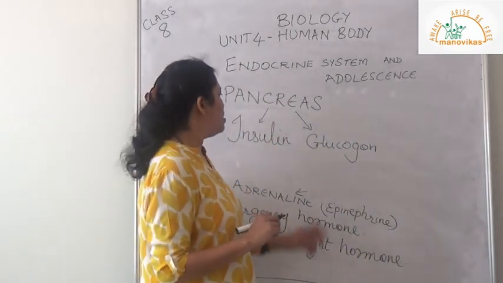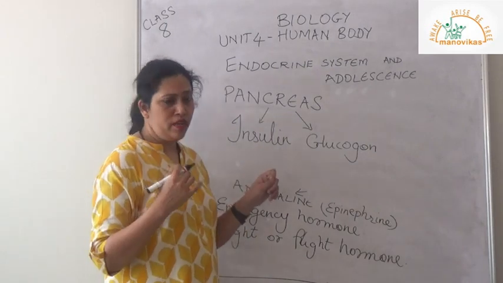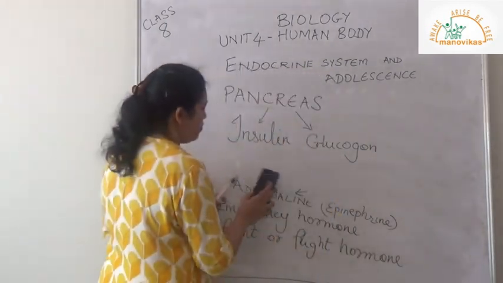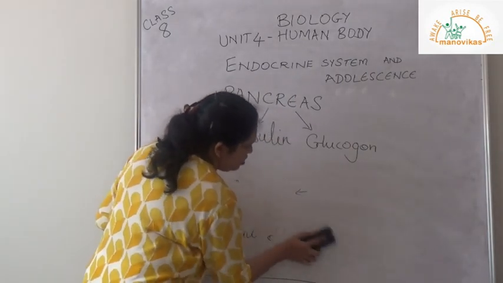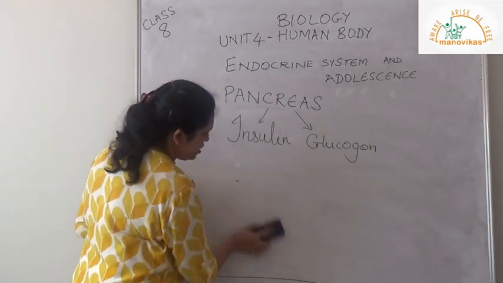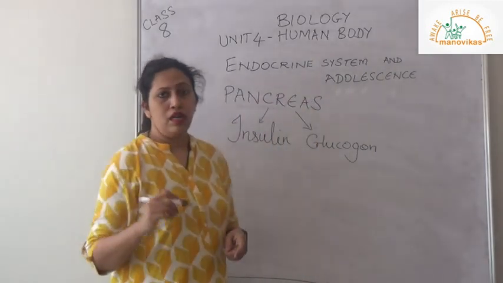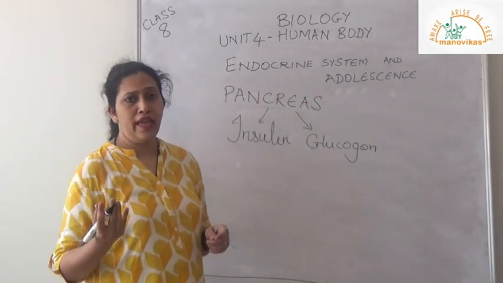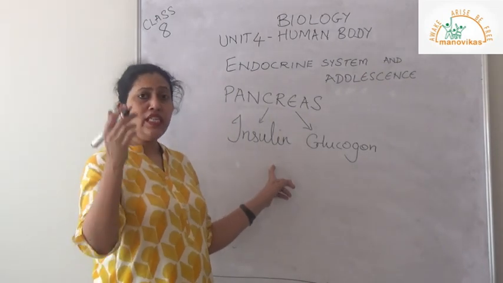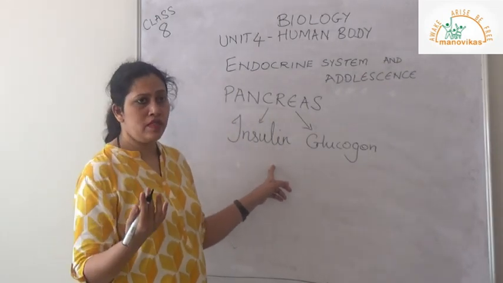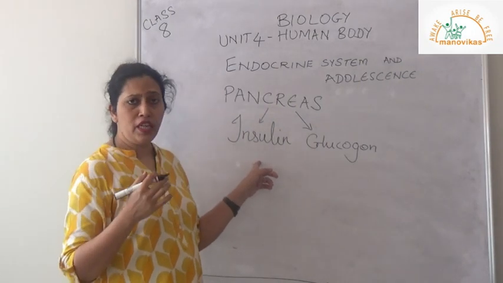So what happens is, when insulin is present in our body, whatever we eat, the fruits, vegetables, everything, the extra sugar is converted into glycogen and kept in the liver. Now, if insulin is less, then this process will not take place.